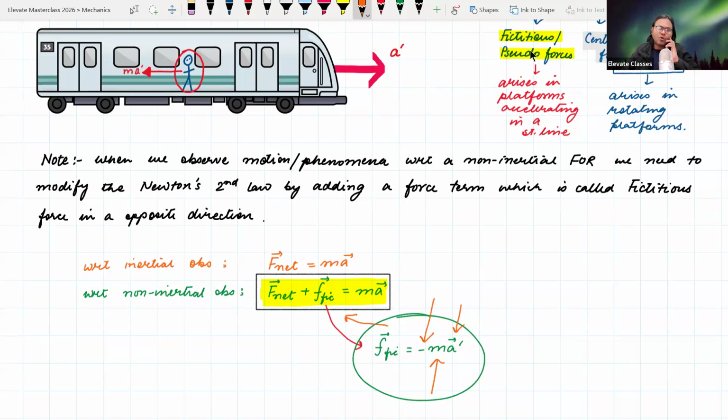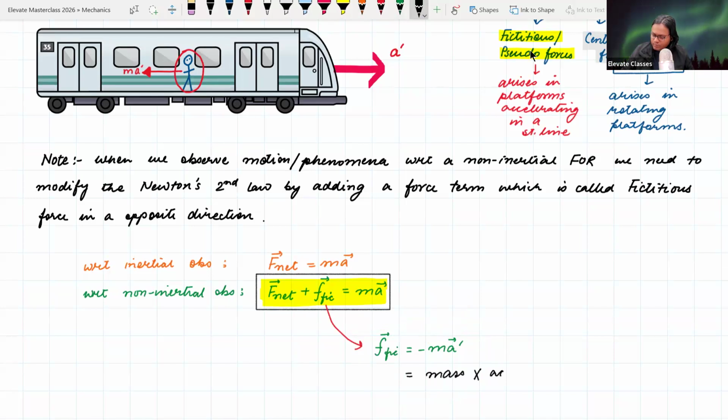And then we can perform all the other calculations in the usual manner to get the answer. Okay, so this is equal to mass times acceleration of the accelerating frame of reference, in the negative direction. ठीक है, clear है?